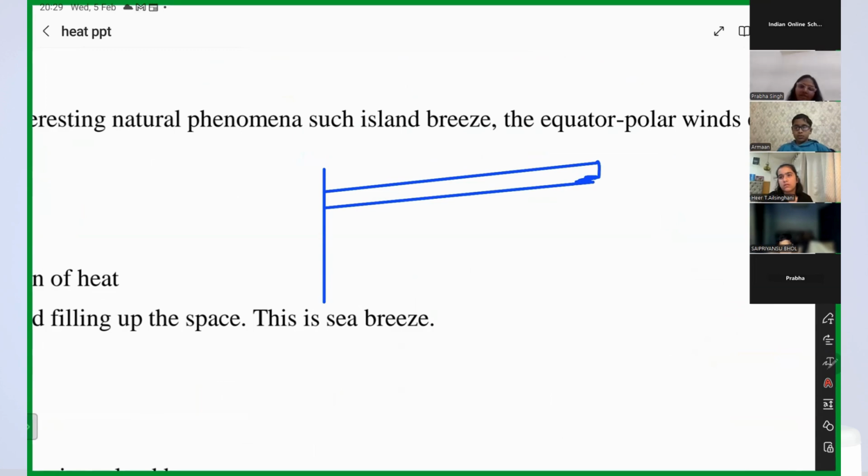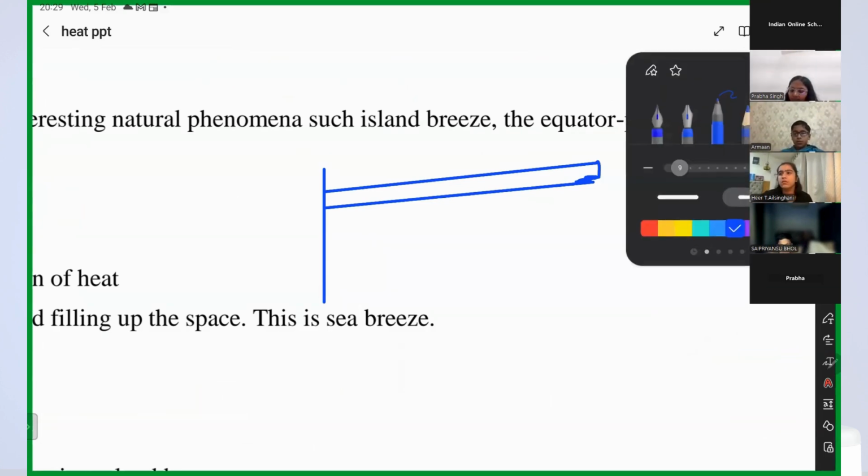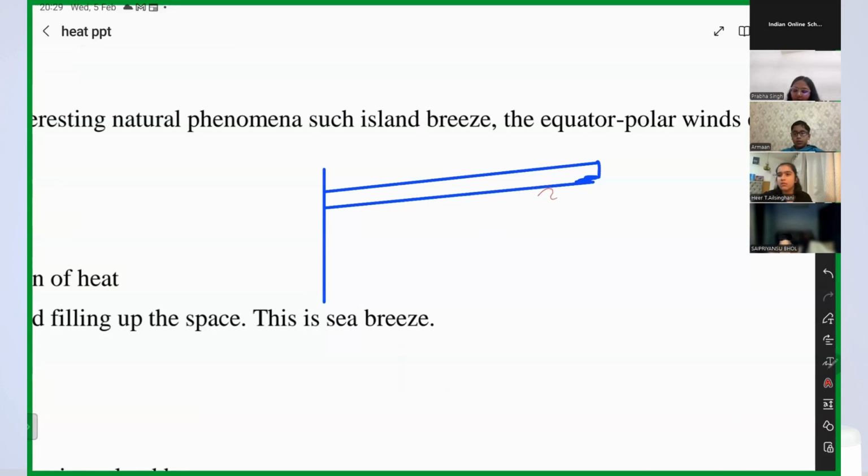You know candle wax? Yes. And I took some nails, which are used on notice boards in our schools, right? And I stuck the nail to the iron rod with the help of wax.